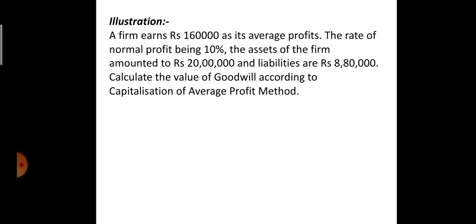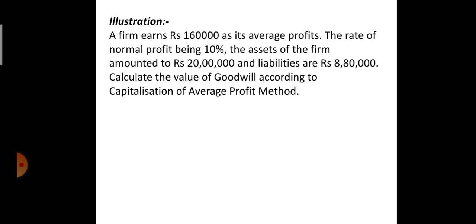A firm earns rupees 1,60,000 as its average profit. So average profit of the firm is 1,60,000. The rate of normal profit being 10%. That means normal rate of return is 10%. The assets of the firm amounted to rupees 20 lakh and liabilities 8 lakh 80,000. With the help of these two information, assets and liabilities, we can calculate the capital.